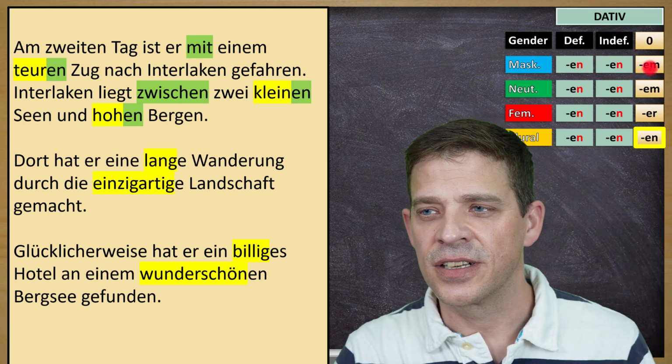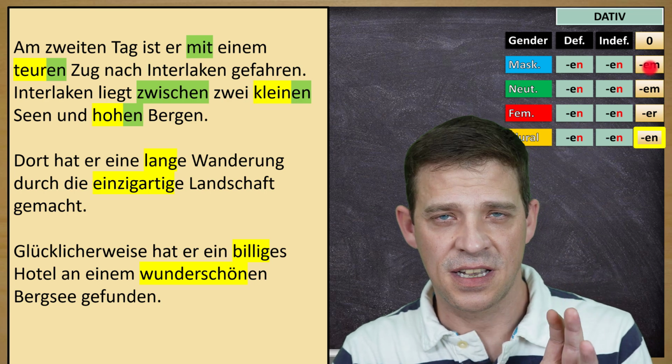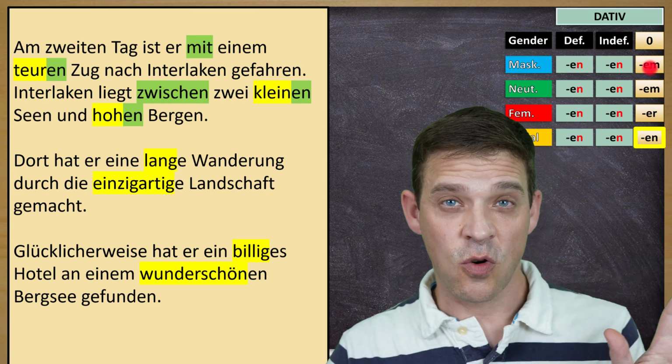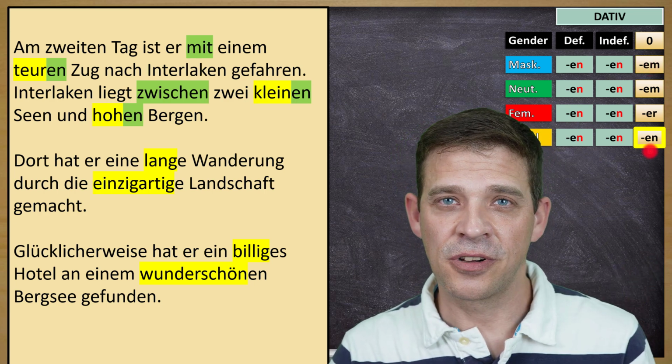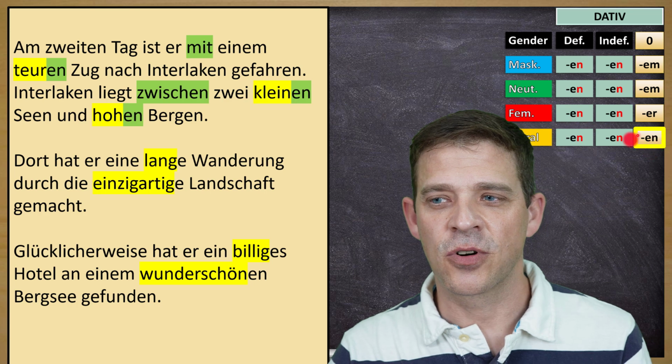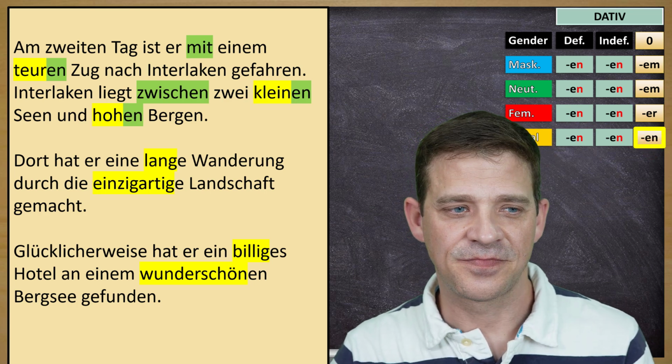This 0 here is the article for null article. If there's 0 article, no article, then the endings are different. But luckily, we have plural nouns here. So therefore, we also have this en.